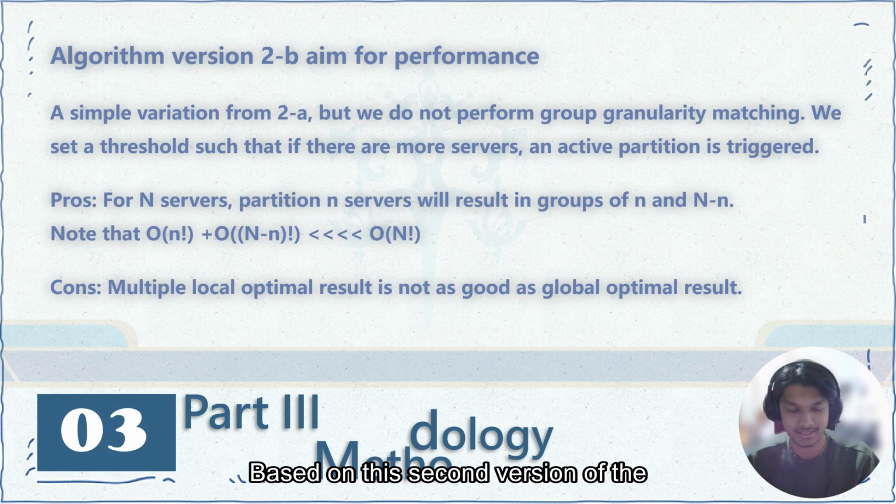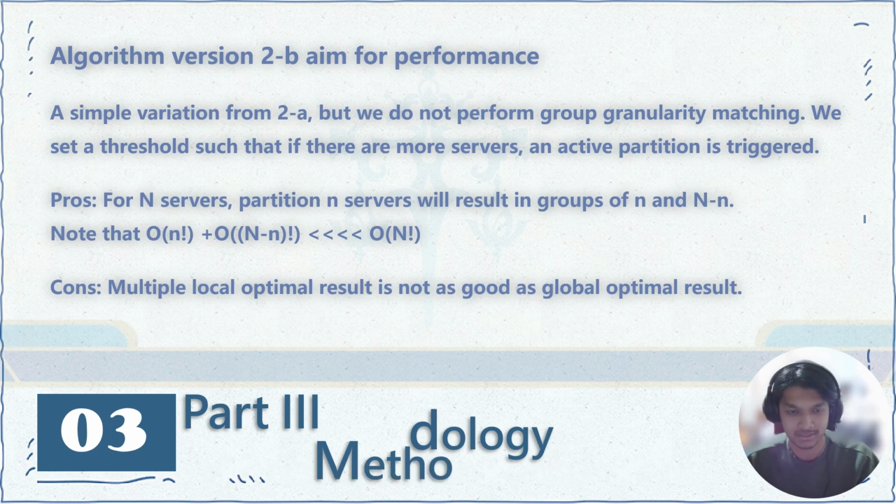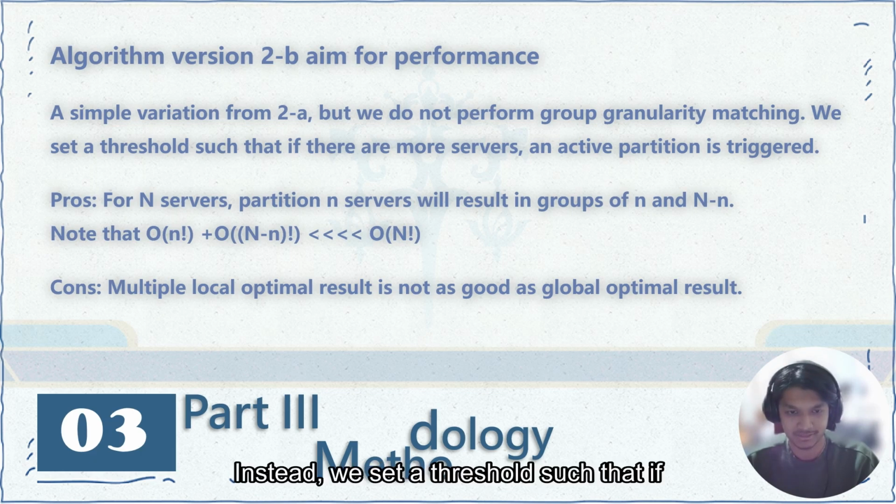Based on this second version of the algorithm, we decided to make a small minor adjustment and aim for performance. It is a simple variation from version 2a, but we do not perform group granularity matching. Instead, we set a threshold such that if there are more servers, an active partition is triggered without the need of a marking.